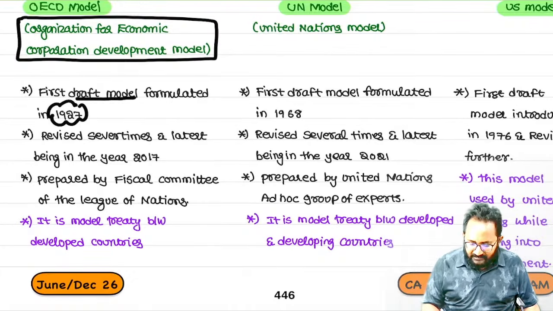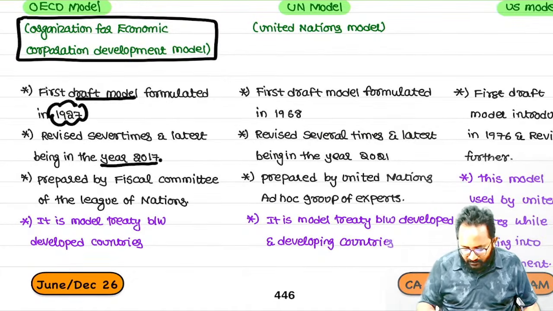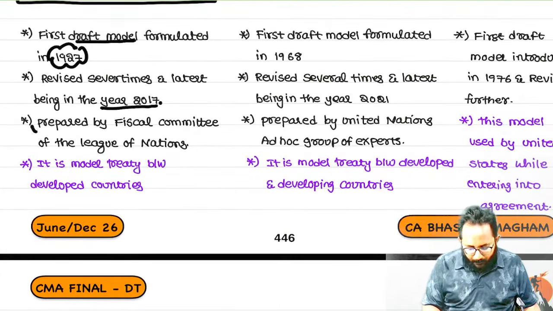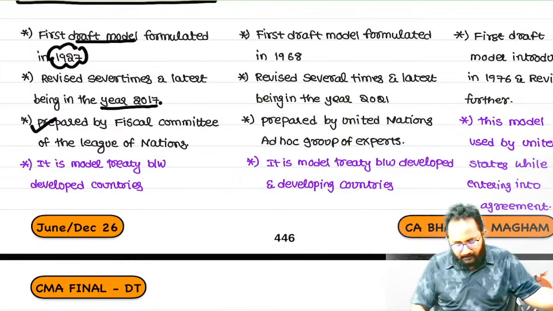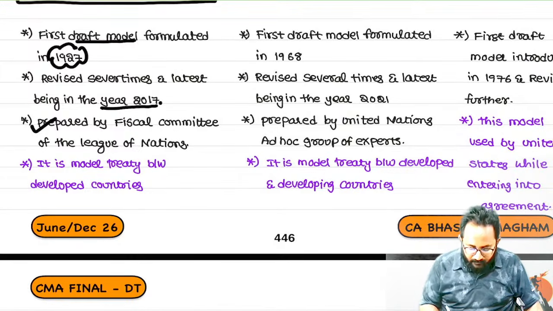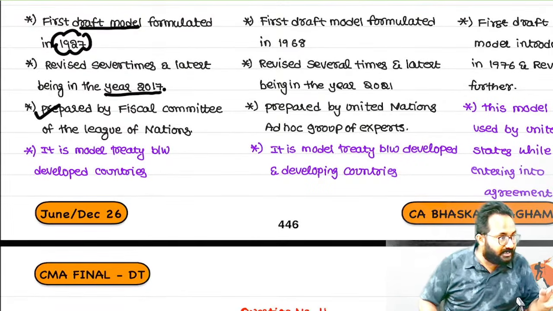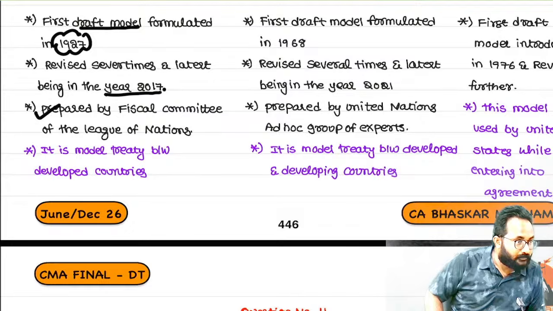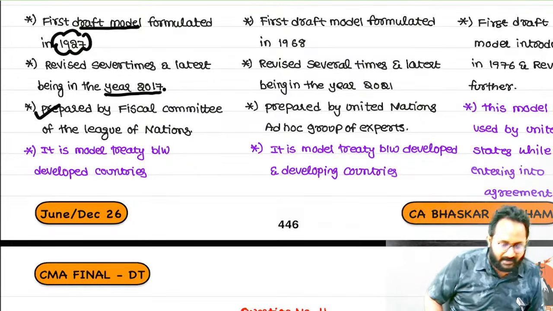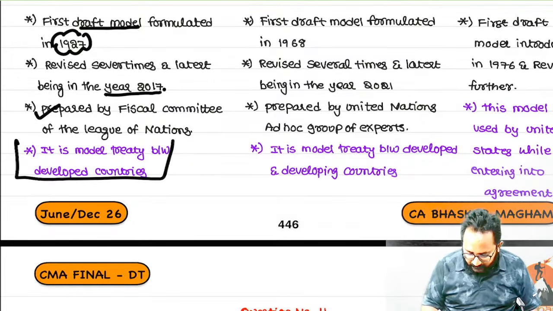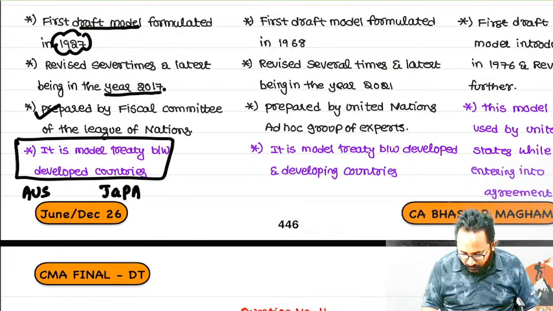Next, it was revised several times. The finalized version, when? 2017. Who prepared this model? The Fiscal Committee of the League of Nations. Now, when do we have to use this? A DTA between which countries? Developed countries. For example, Australia and Japan want to enter into an agreement.